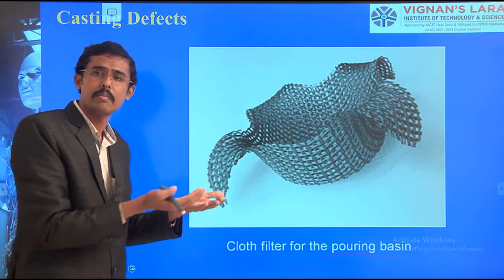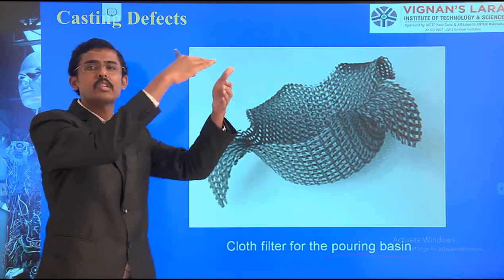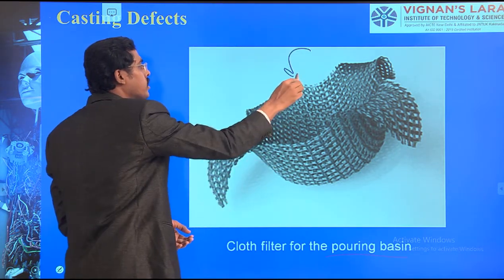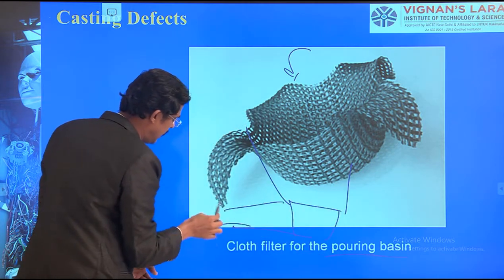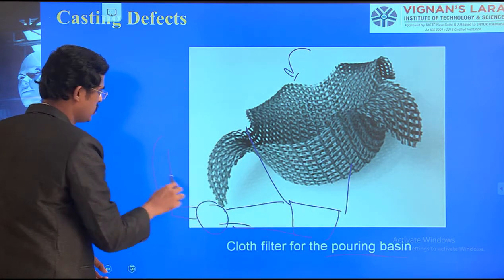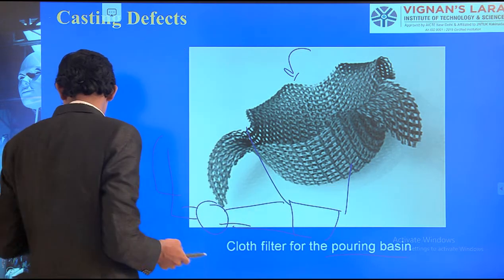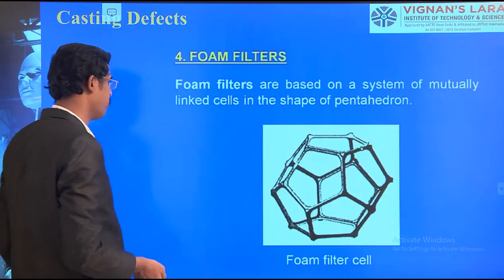The earlier filters we kept between the sprue and the runner, but this one we keep at the top itself, before pouring. Here I am pouring: the pour basin, and it comes down through the sprue, and the cavity, and the riser. Such cases we can do with these cloth filters. Similarly, another type is the foam filter.